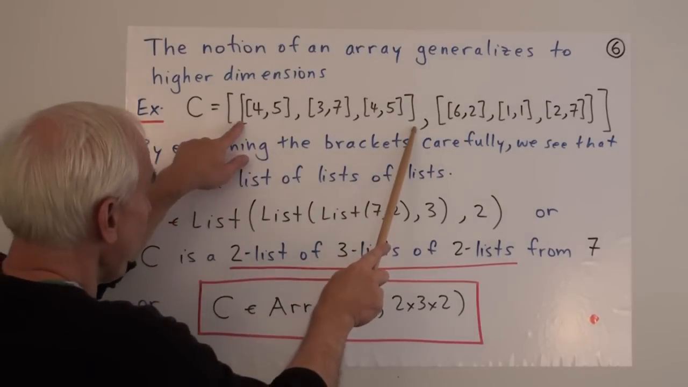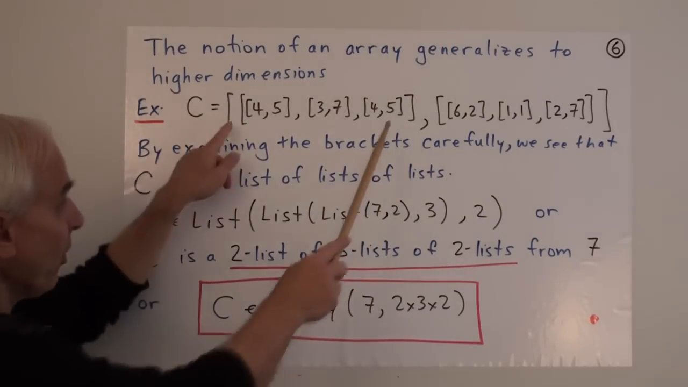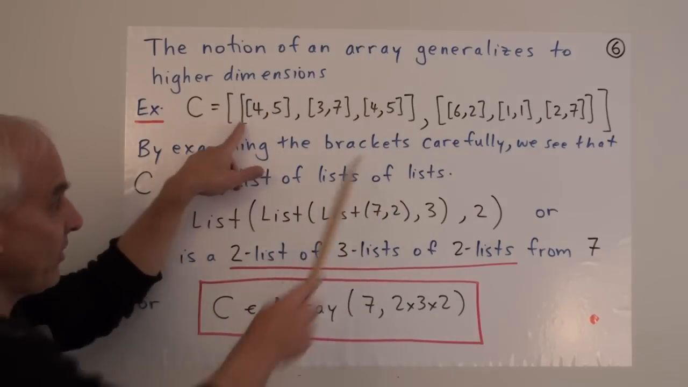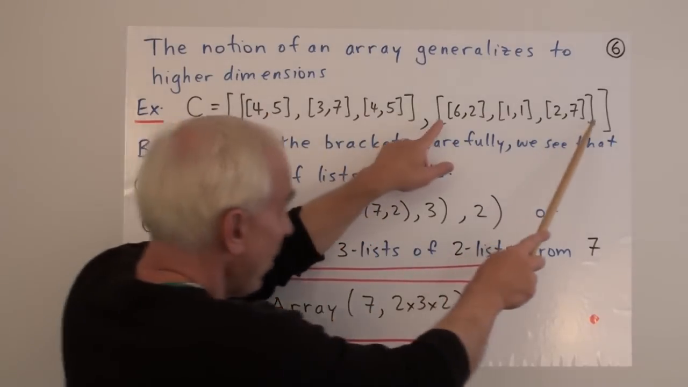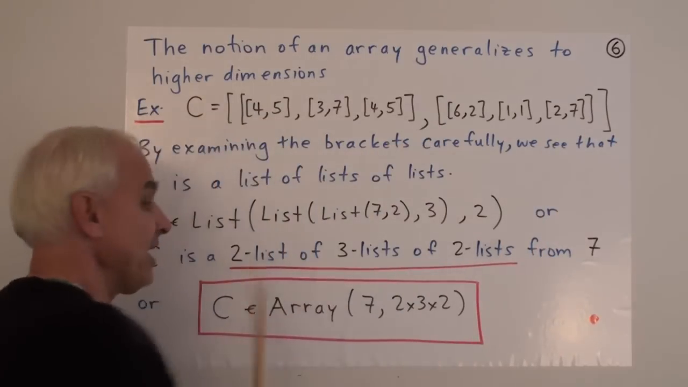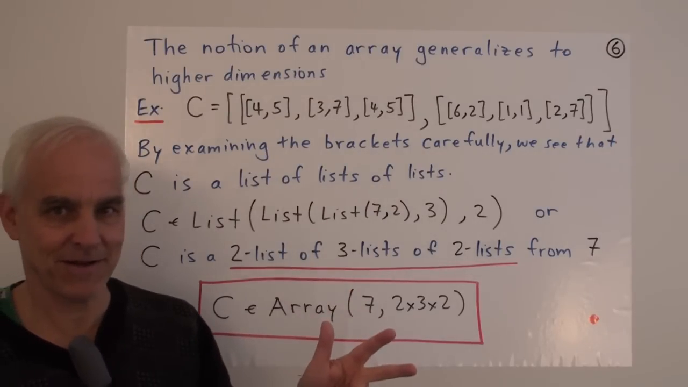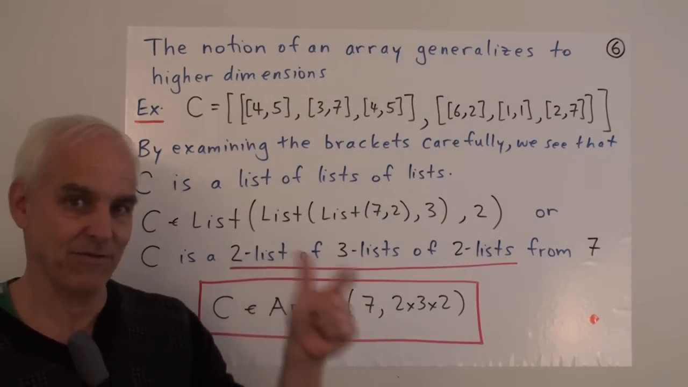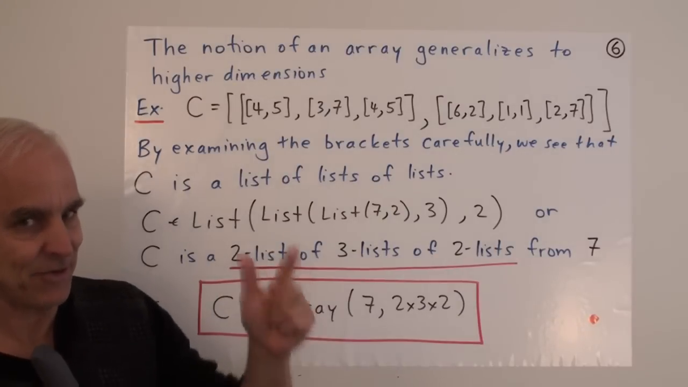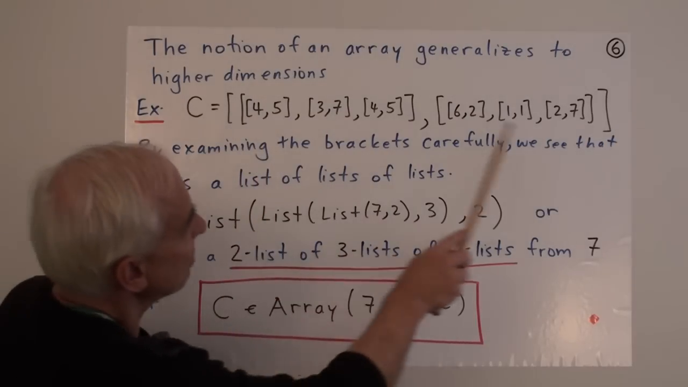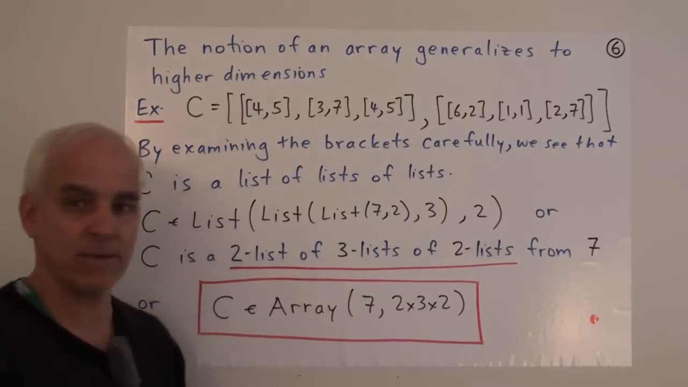If we look at this thing here, well, we see that that's also a list whose entries are two lists. So this is a list of lists. This is also a list of lists. So C is a list of lists of lists. An array was a list of lists. Now we're talking about a list of lists of lists. That's what it is. And if we look more carefully at the sizes, well, we see that the maximum number is a 7, so all of the elements are from 7.